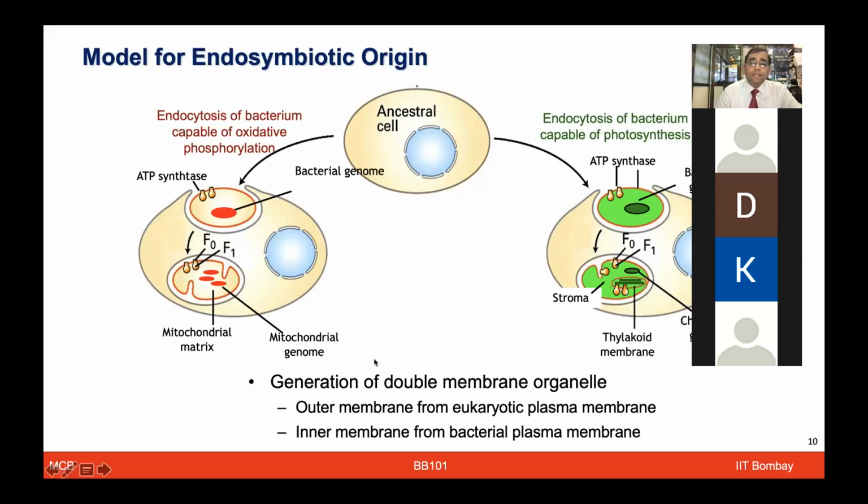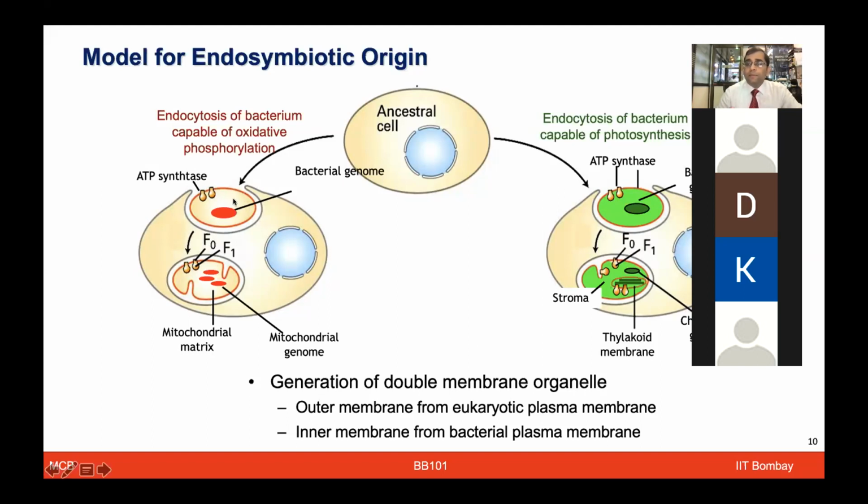So now in this diagram, what is shown is this eukaryotic ancestral cell, which now gets a bacterium capable of oxidative phosphorylation, and likewise another bacteria capable of doing photosynthesis. That's where it got engulfed and made the mitochondria or chloroplast. Now the outer membrane of this organelle, as you see in this part, comes from the plasma membrane of the eukaryote, whereas the inner membrane comes from the bacteria.